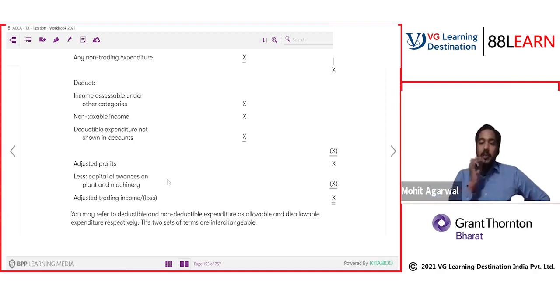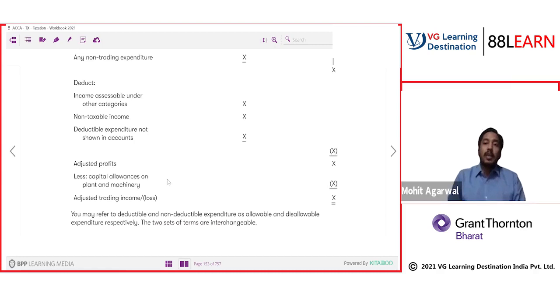Now, regarding depreciation, let me give you a very important point. We have an entire topic on capital allowance. The depreciation calculated in accounts is as per IAS 16. You calculate using the SLM method, WDV method, whatever method you are following. There are many methods for calculating depreciation. But the depreciation rules of accounting will not apply here. So if we have depreciation in our P&L as per accounting, we need to add back that depreciation.